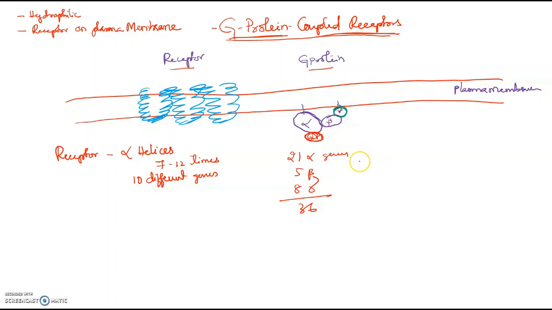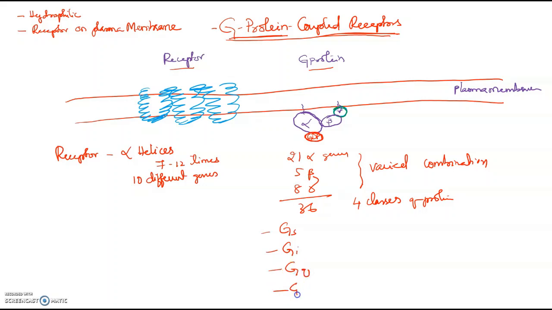These in varied combinations will form 4 classes of protein. Okay, what are they? First class is GS, second one is GI, third is GQ, and fourth is G12.